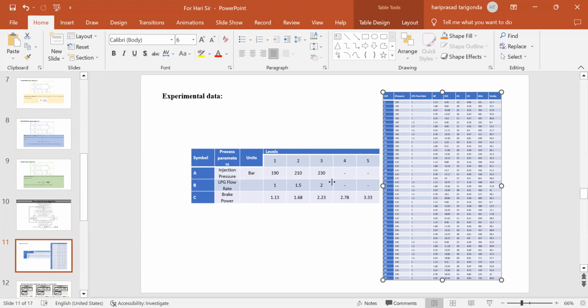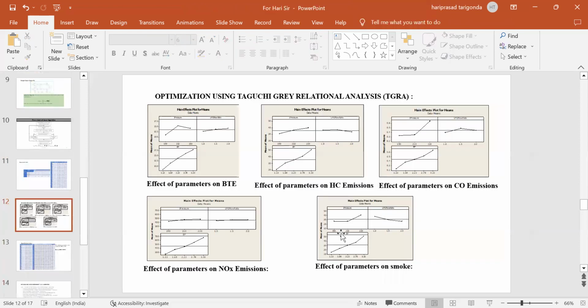Now based on this data, we developed one matrix that is 3 by 3, three input variables in 3 levels, so the total readings come to around 27. Next, we used Minitab software for optimizing using the Taguchi-Grey relational analysis, and these are the effects of various parameters on the outputs.